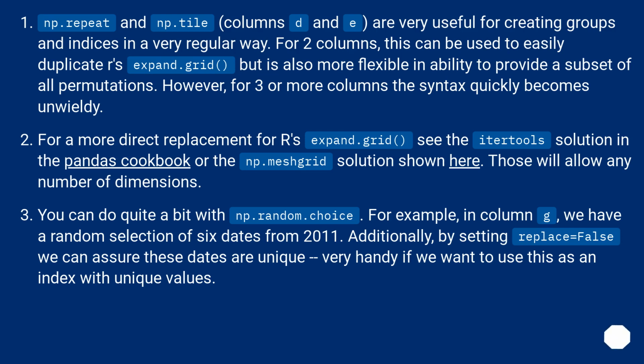You can do quite a bit with np.random.choice. For example, in column G, we have a random selection of 6 dates from 2011. Additionally, by setting replace equals false we can assure these dates are unique. Very handy if we want to use this as an index with unique values.